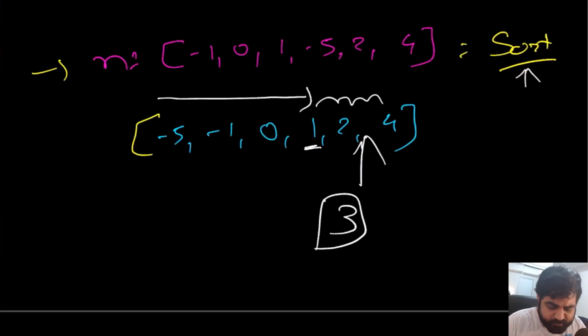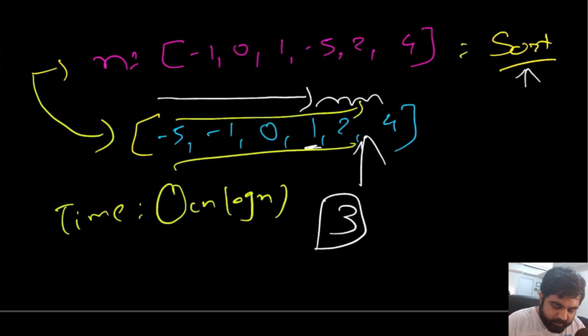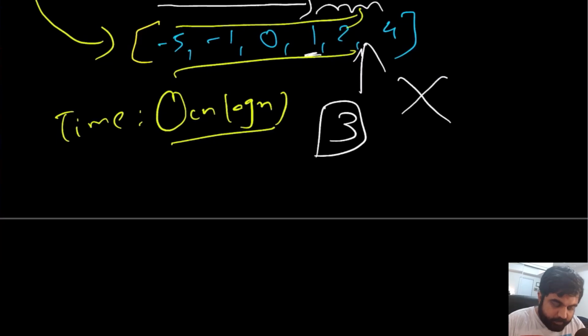So the sorted approach works better than the brute force solution. But the issue with the sorted approach is that from the given input, in order to generate the sorted array, it takes us a time complexity of big O of n log n, and then we will have to iterate over it once. So this time complexity is still more than what we want. So this approach is also not going to work. Let's try to see some better approach.